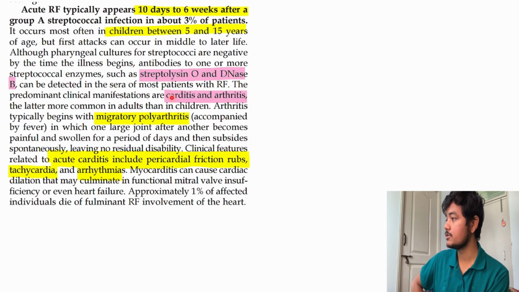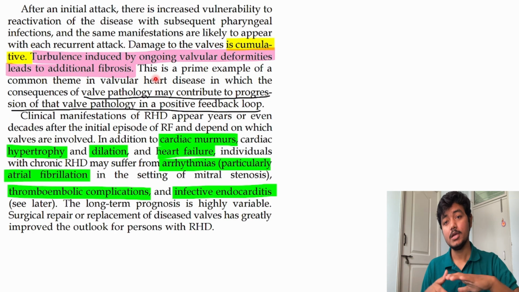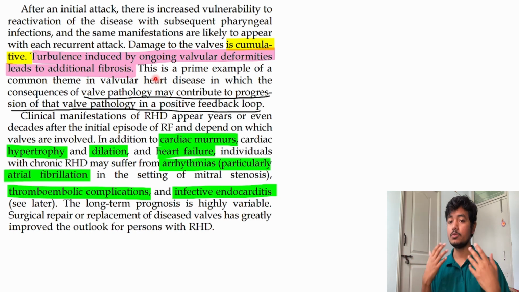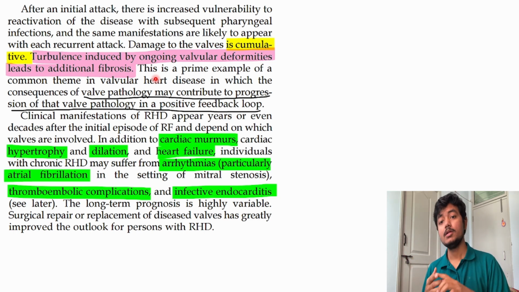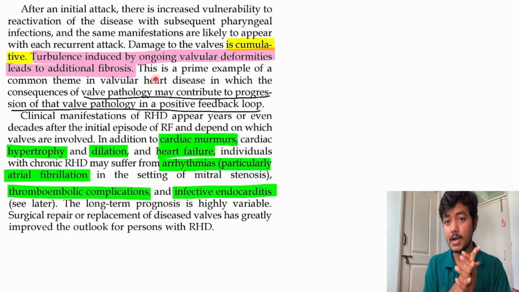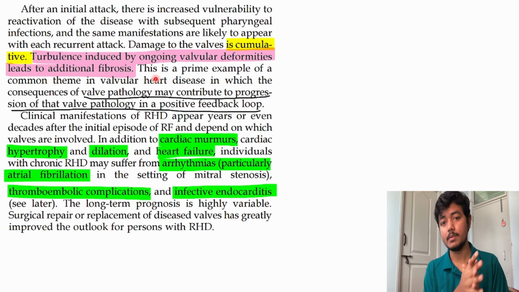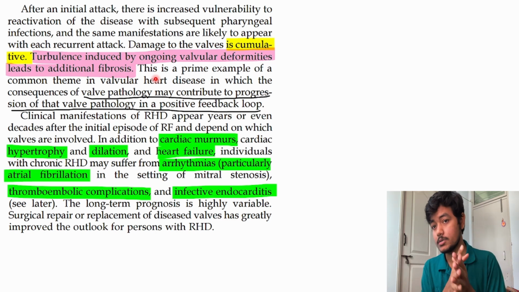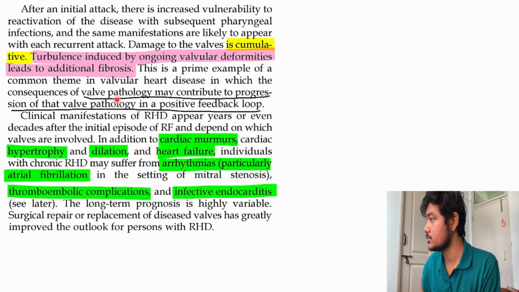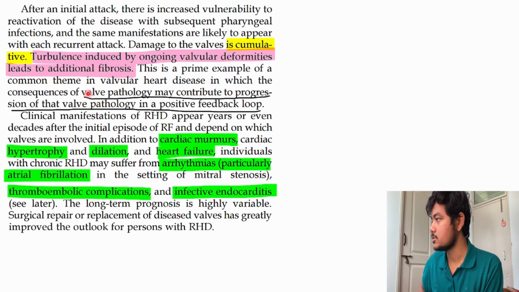The predominant clinical manifestations are carditis. Initially it was just pharyngitis, then it was systemic inflammation, that is rheumatic fever. Then if it is still not properly treated, it will cause rheumatic heart disease, slowly damaging the valve, slowly damaging your joints, synovial joints and everything. So if you are not properly treated, this will lead to heart disease.